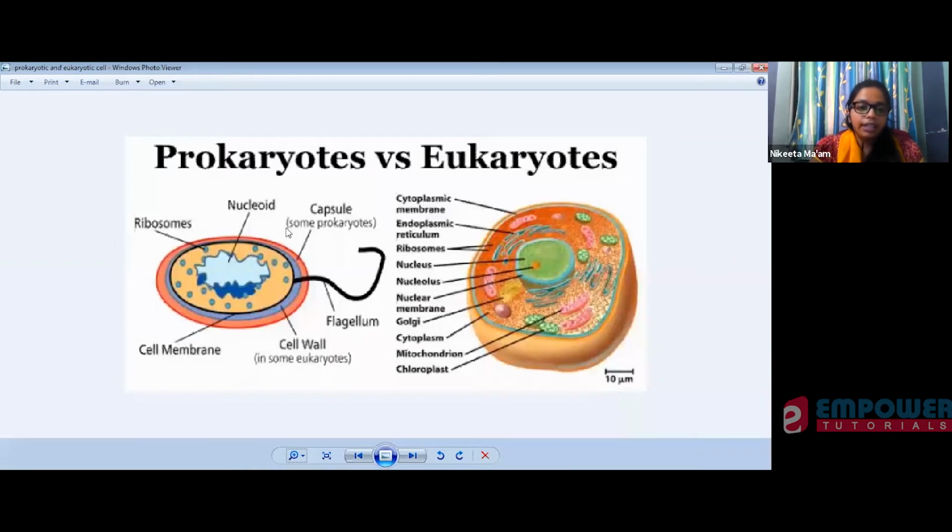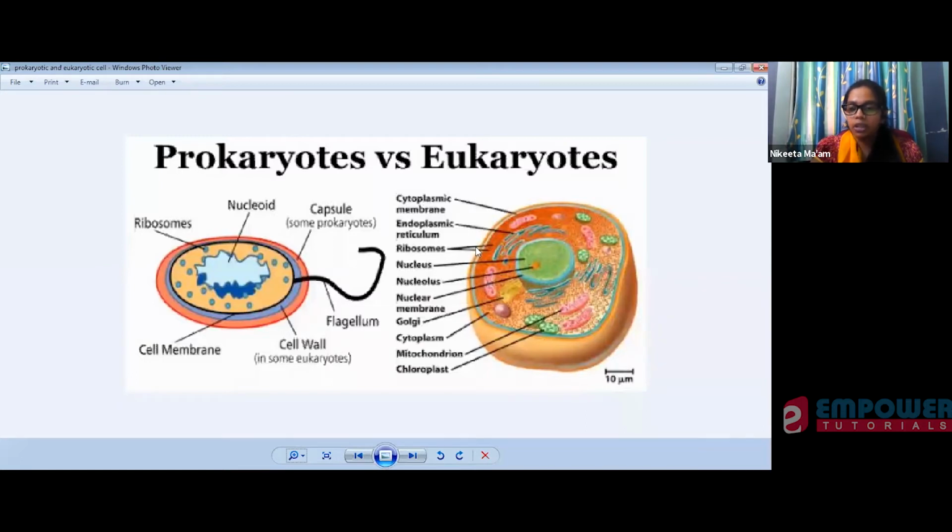Now in the case of a prokaryotic cell, if you see here, you have ribosomes. Ribosomes are mostly there to synthesize different proteins. Then you have nuclear material. This will guide the cell what to do and what not to do. Then they have this flagella. This is the locomotory structure which helps them to move.